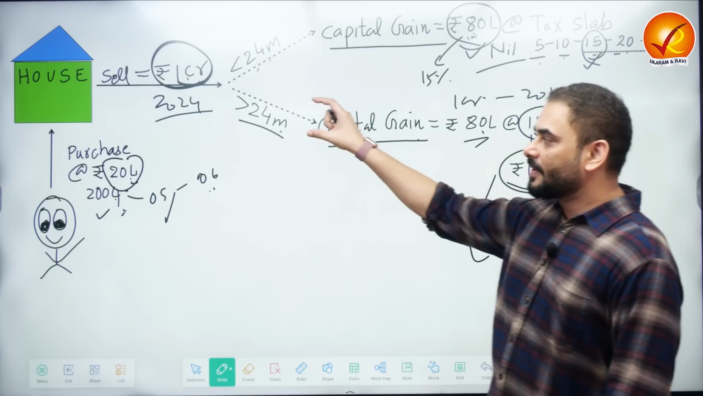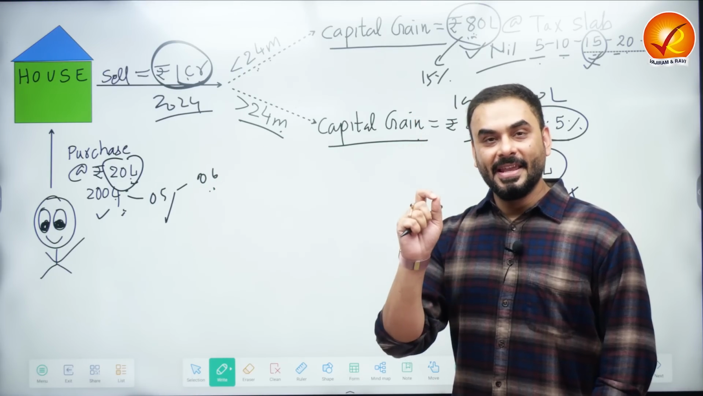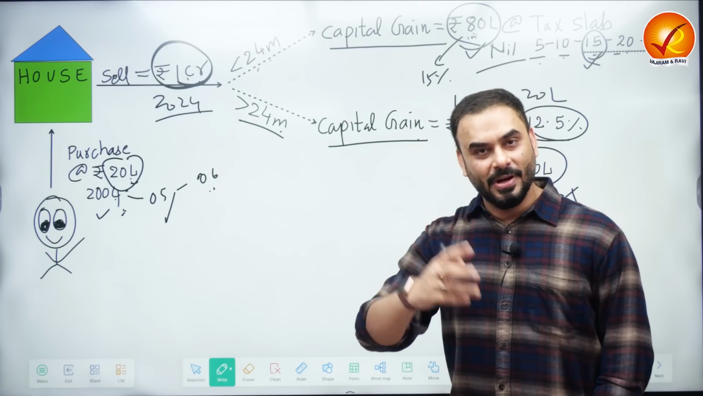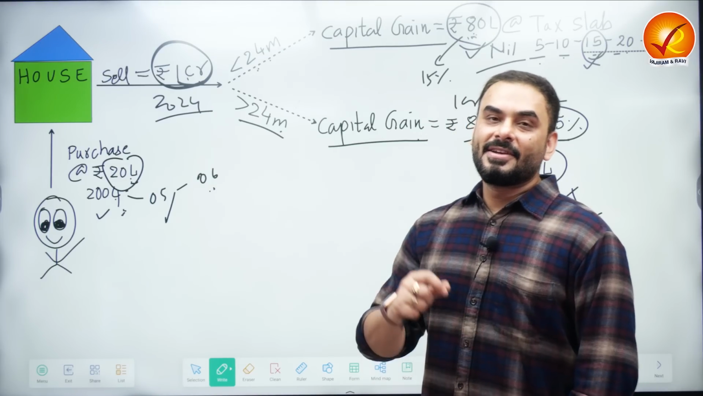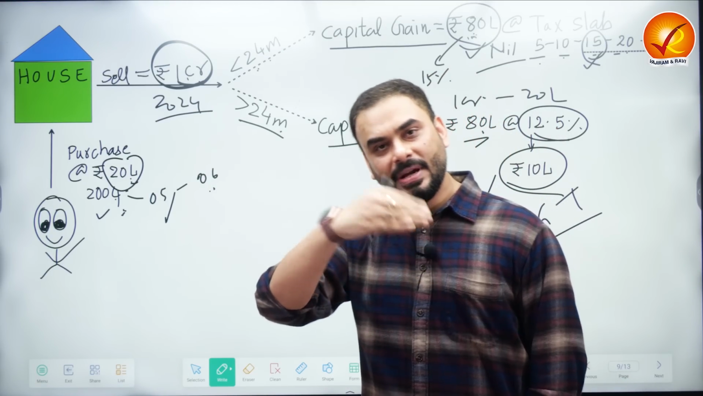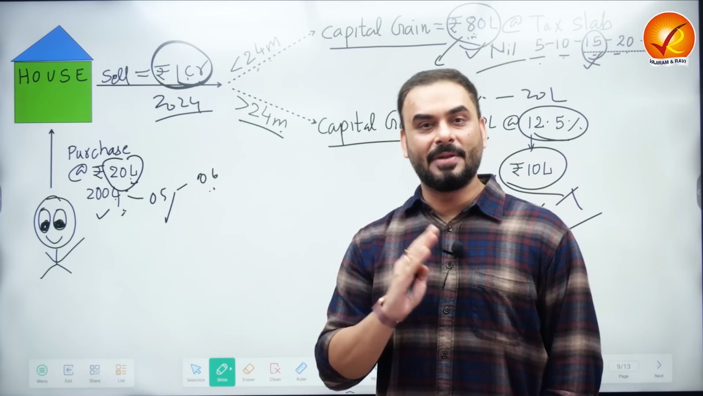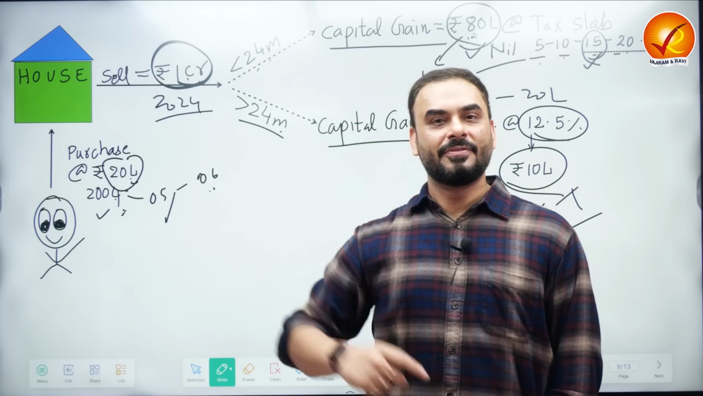So if you purchase a house, the holding period is 24 months. In case of shares, the holding period is 12 months. And I gave you a funda that whenever you talk about the shares of listed companies and equity-based funds like equity mutual funds, etc., the holding period is fixed in India now. It's 12 months. For everything else, it is 24 months.